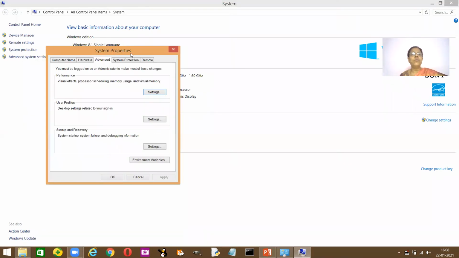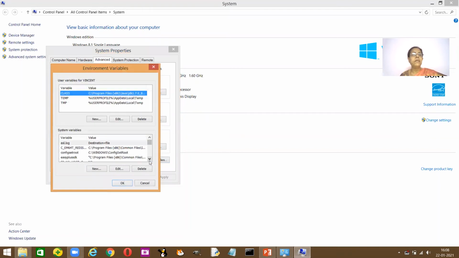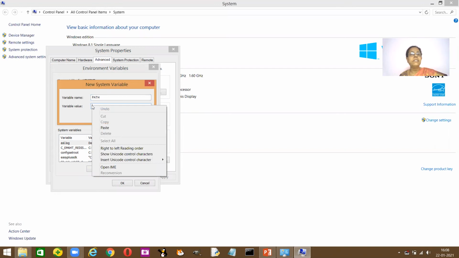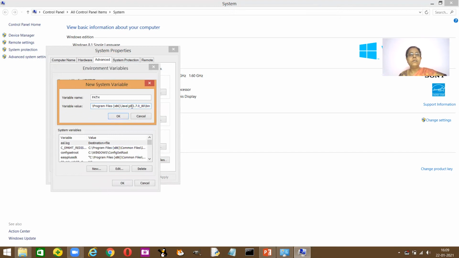Here system properties open. From the system properties window, select environment variables, and from the system variables, not the top part, but the system variables, you select new. Here you need to type the word PATH, put it in capital letters, and in the variable value, just right click and click on paste, because you just copied the address. You remember program files, Java, and bin? Yes. Now click on OK.